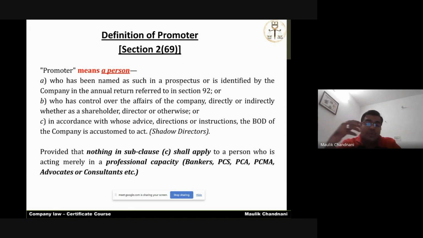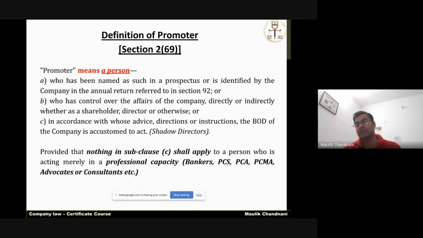For an IPO, FPO or so, in that prospectus you need to mention the name of promoters mandatorily as per SEBI. The SEBI guidelines clearly tell us that we need to name the persons who are the promoters of the company, or who are identified as promoters by the company in annual return.